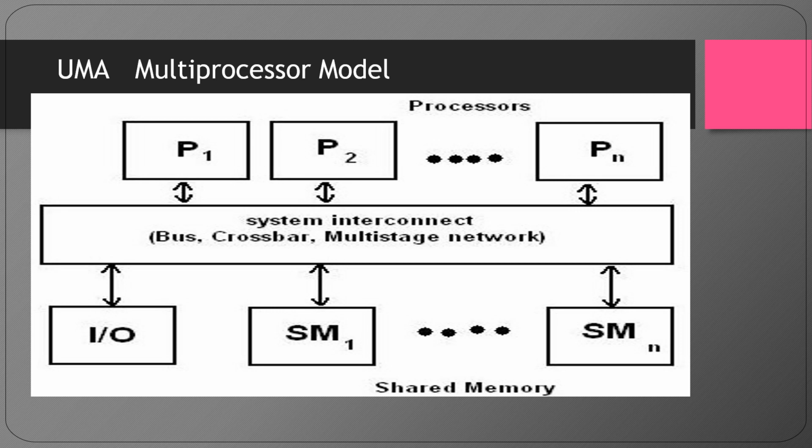The executive or master processor can execute the operating system and handle input and output. The remaining processors, which are not executive capable, have only input and output capability, and so they are called attached processors. Attached processors execute the user codes under the supervision of the master processor. In both the MP and the AP configurations, that is, the master processor and attached processor configurations, memory sharing among them is still in place.